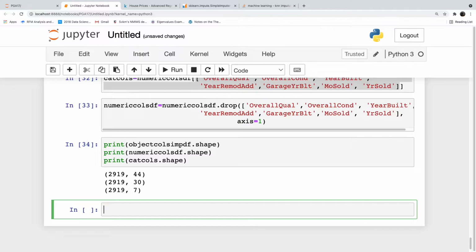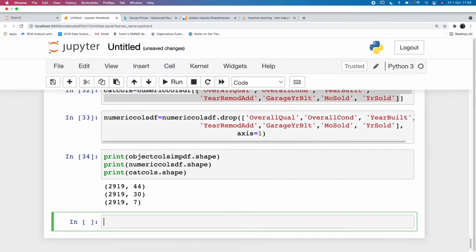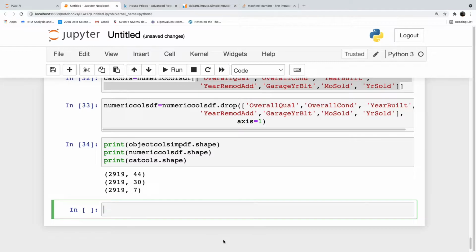Now what we have to do? We have to encode the category columns as well as the object columns. We will use one hot encoder, because we have been regularly using get_dummies. We can use get_dummies or we can use one hot encoder.